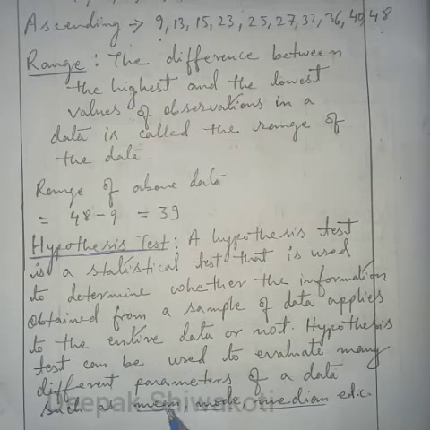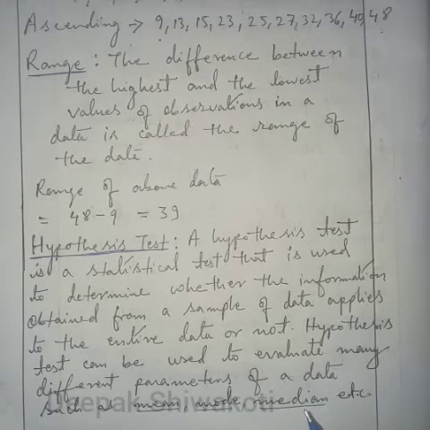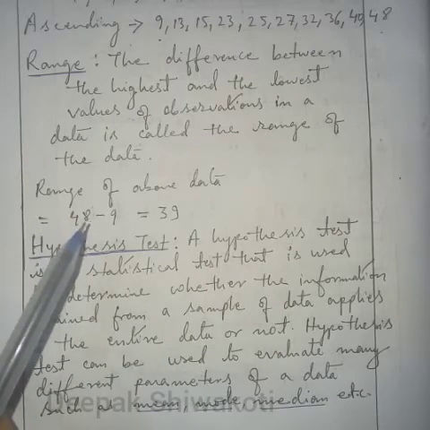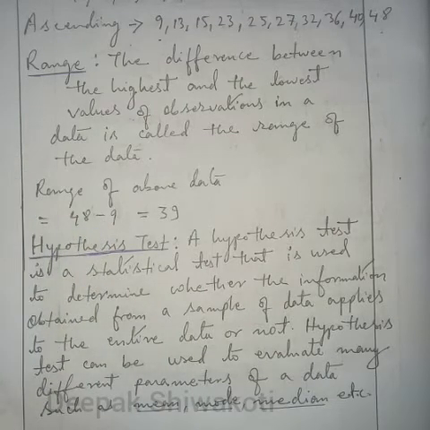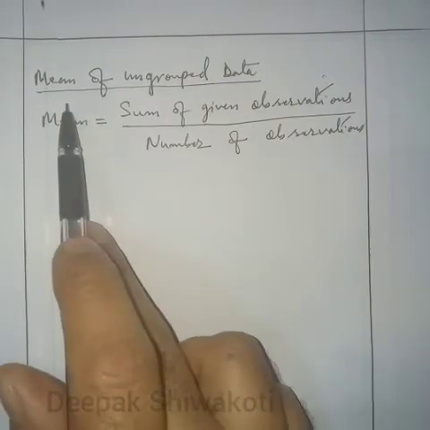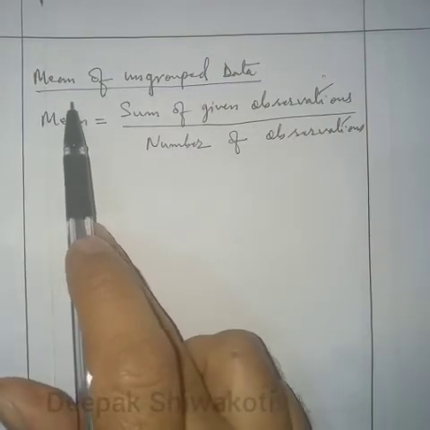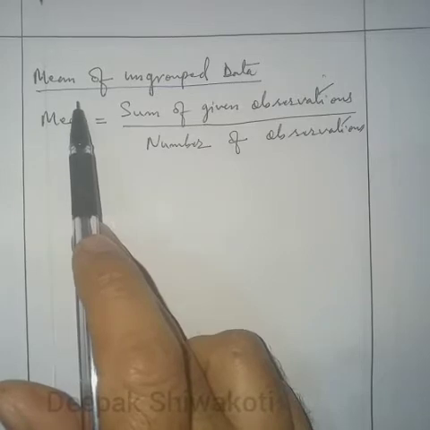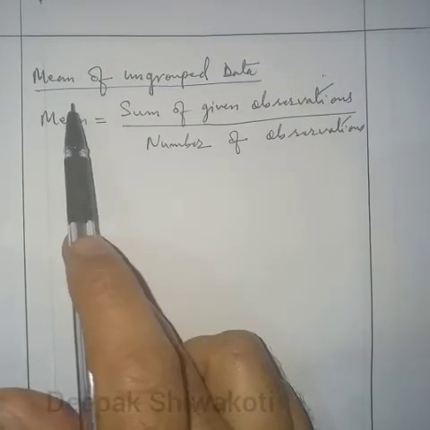Now here we'll try to understand mean, mode, and median. Do remember the range: highest value minus lowest value is the range of the given observations. Now mean of ungrouped data. So mean is like an average. We used to find average, so like that only it is.